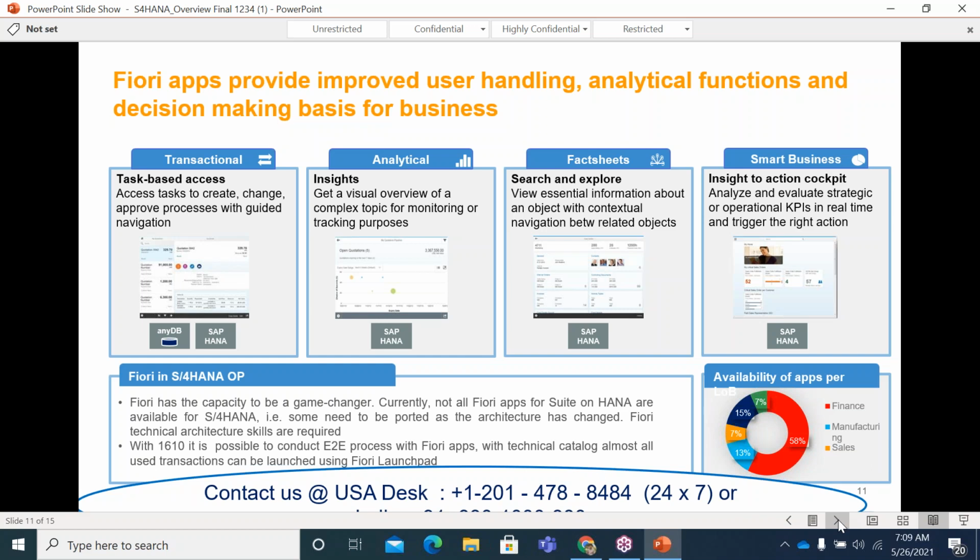And point number two, with Fiori, let's say for example, the transactions. The GUI is a transaction-based concept, right? If you have multiple transactions, you'll sometimes have redundant transactions. It is not user friendly, and the user will always get confused about when to use what, okay? Whereas Fiori is not a transaction-based concept, it is a role-based concept. Let me show you something, okay?